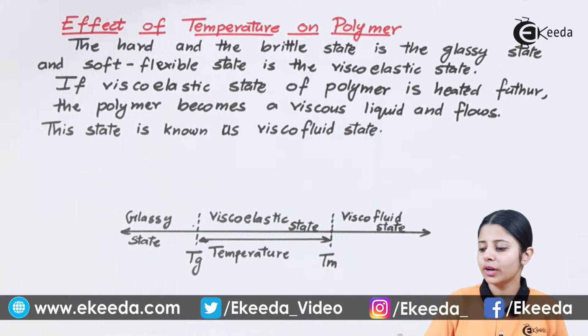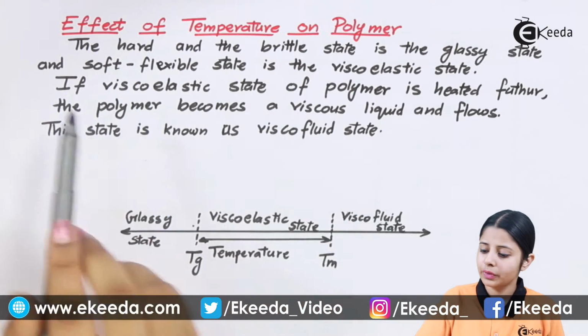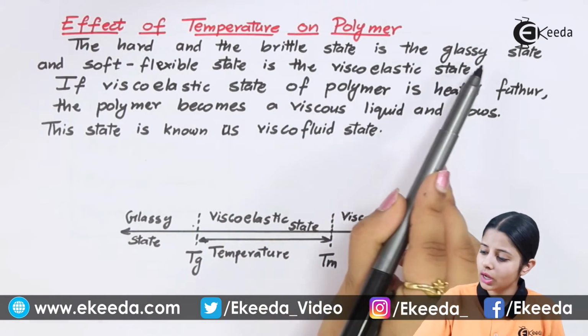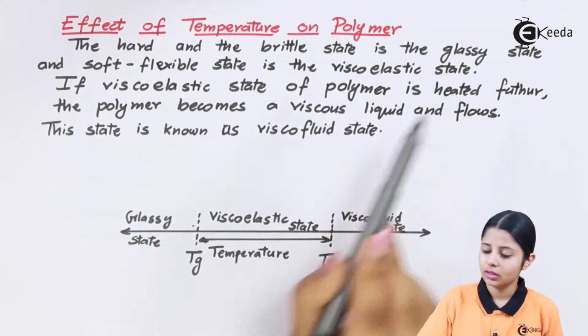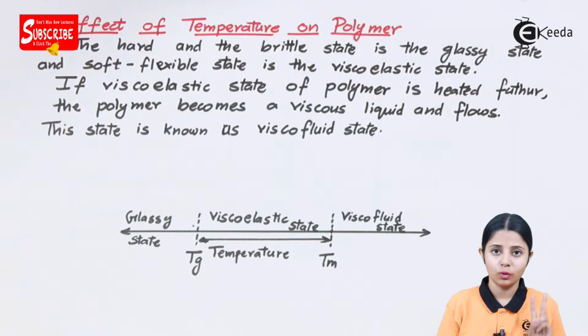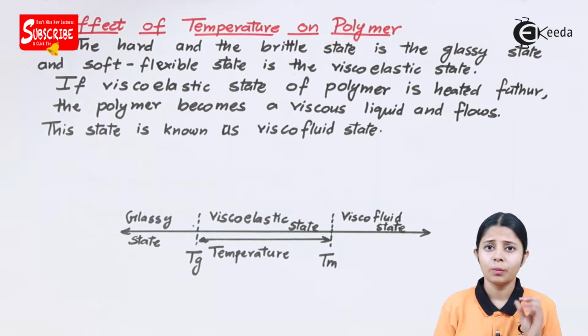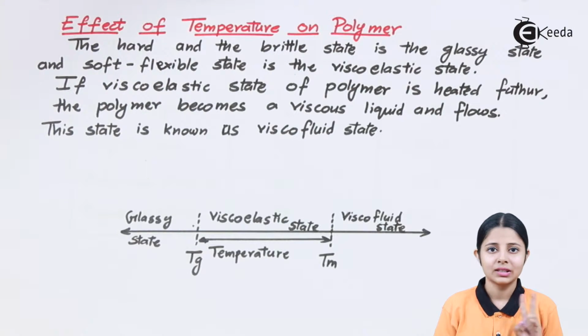Let us see the effect of temperature on polymers. The hard and brittle state is the glassy state, and the soft flexible state is the viscoelastic state. Now there are two states which are defined over here. For any normal substance, the two states are solid and liquid. But over here, we have the first state, which is defined as the glassy state. The second state is defined as the viscoelastic state.